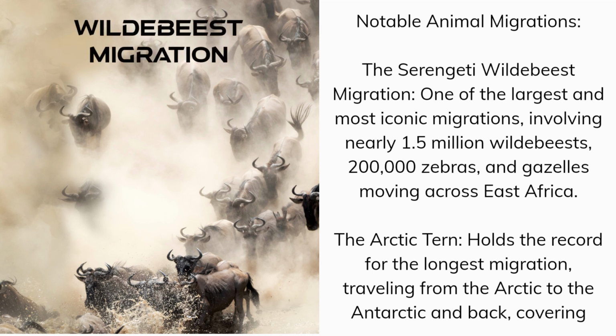Notable animal migrations. The Serengeti wildebeest migration. One of the largest and most iconic migrations, involving nearly 1.5 million wildebeests, 200,000 zebras, and gazelles moving across East Africa. The Arctic tern holds the record for the longest migration, traveling from the Arctic to the Antarctic and back, covering around 70,000 kilometers annually.